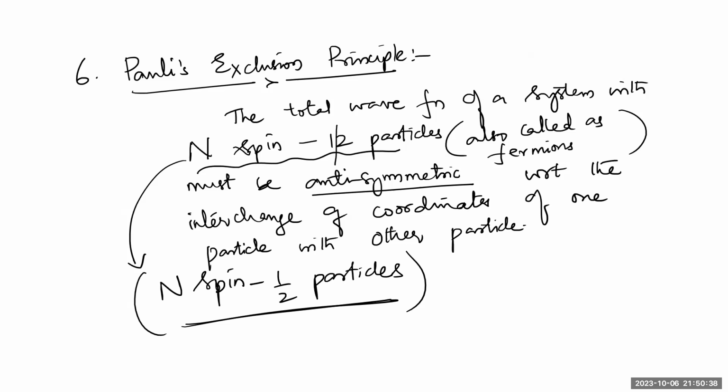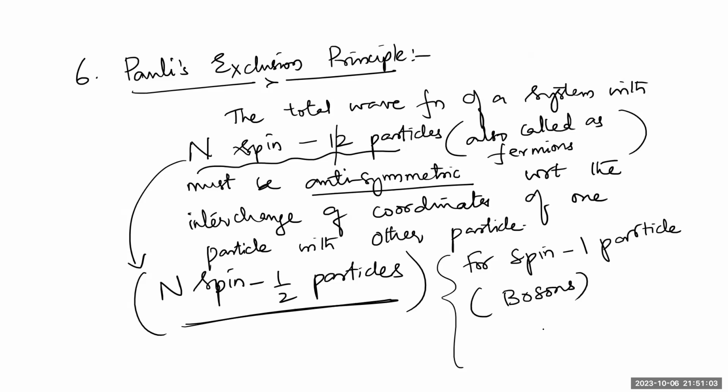Now, if I'm talking about spin minus one particles, I hope you might have studied about this. Spin minus one particles are also called bosons.